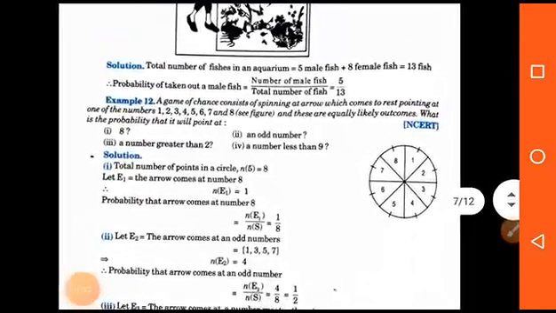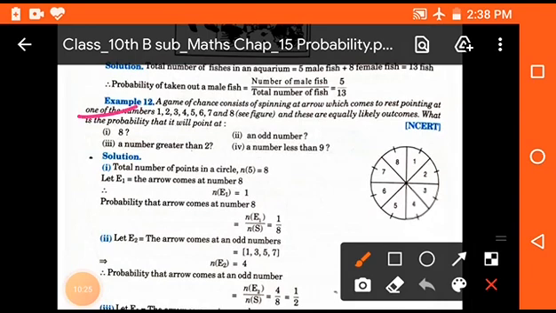Now students, we take another example. Next example is, a game of chance consists of a spinning arrow which comes to rest pointing at one of the numbers 1, 2, 3, 4, 5, 6, 7 and 8 from the figure, and these are equally likely outcomes. What is the probability that it will point at 8? An odd number, a number greater than 2 and a number less than 9. So the total number of points here is 8.